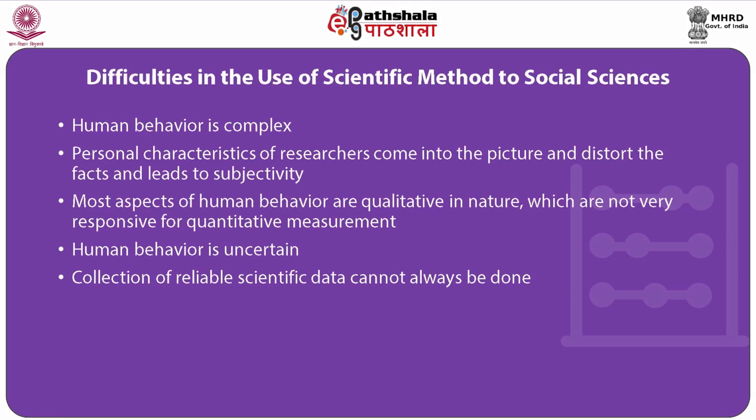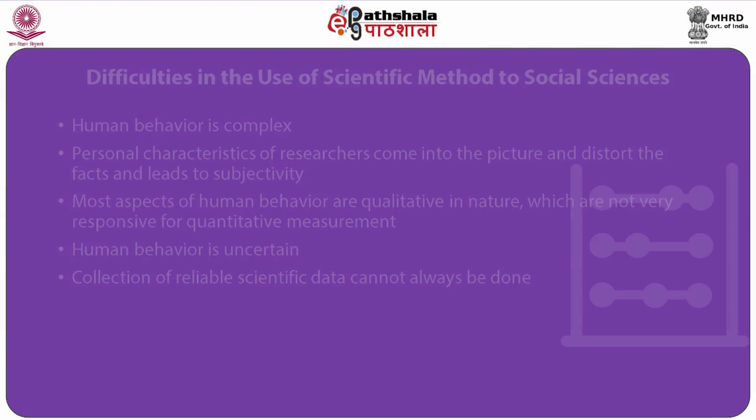Secondly, social science researchers mostly study and analyze the social life and human behavior of other human beings, and thereby personal characteristics of researchers come into the picture and distort the facts or lead to subjectivity. Thirdly, most aspects of social life, social relations and human behavior are qualitative in nature, which are not stringently amenable to quantitative measurement.